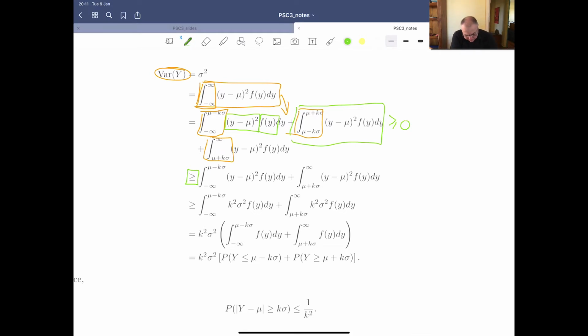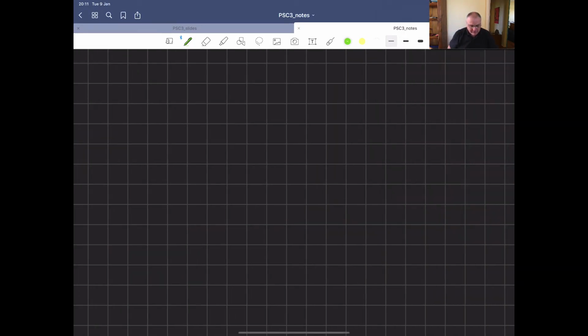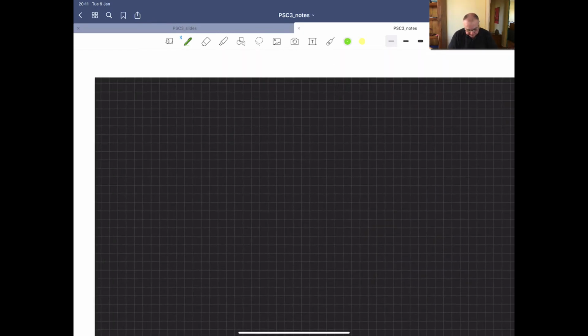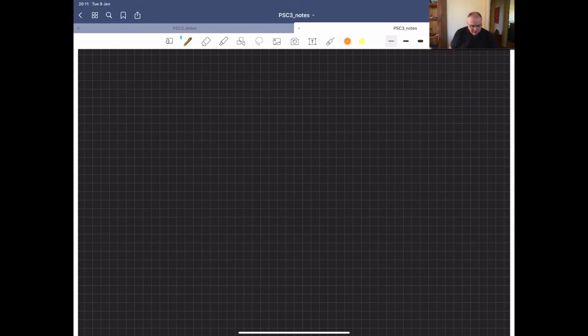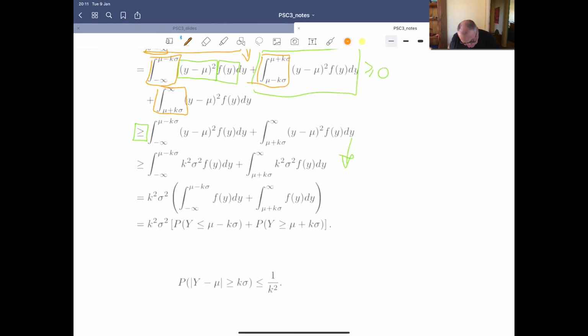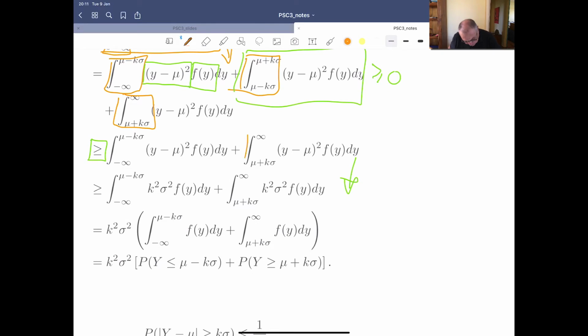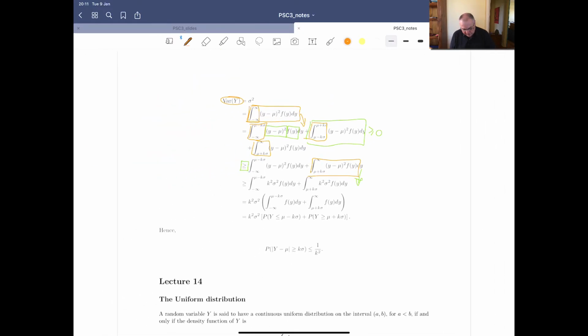This next one, when we go from here to here, is a big jump. And I want to break that down. I think it's worthwhile spending some time trying to work out what's happening there. So let's choose a region. I think we'll start by looking at this region here. We're integrating from mu plus k sigma all the way to infinity over y. So y goes from mu plus k sigma to infinity in this region. So let's think about that region.